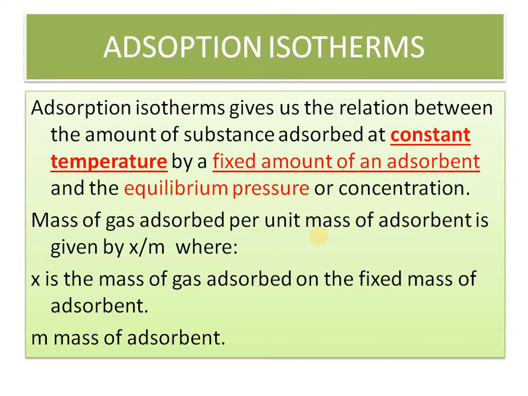What is x by m? x is the mass of gas adsorbed per unit mass of adsorbent. I would like to repeat, x is the mass of gas adsorbed on the fixed mass of adsorbent, that is called m. Okay, so now adsorption isotherms are what? It is the relationship between x by m and p at constant temperature.